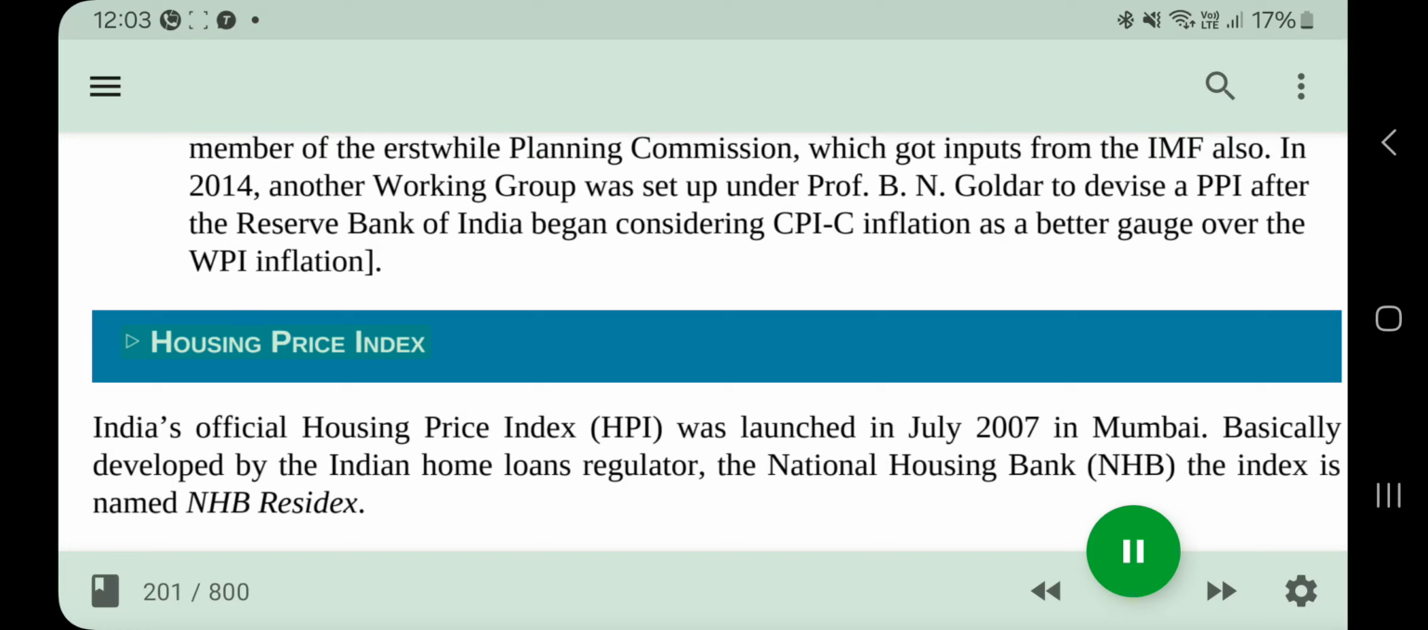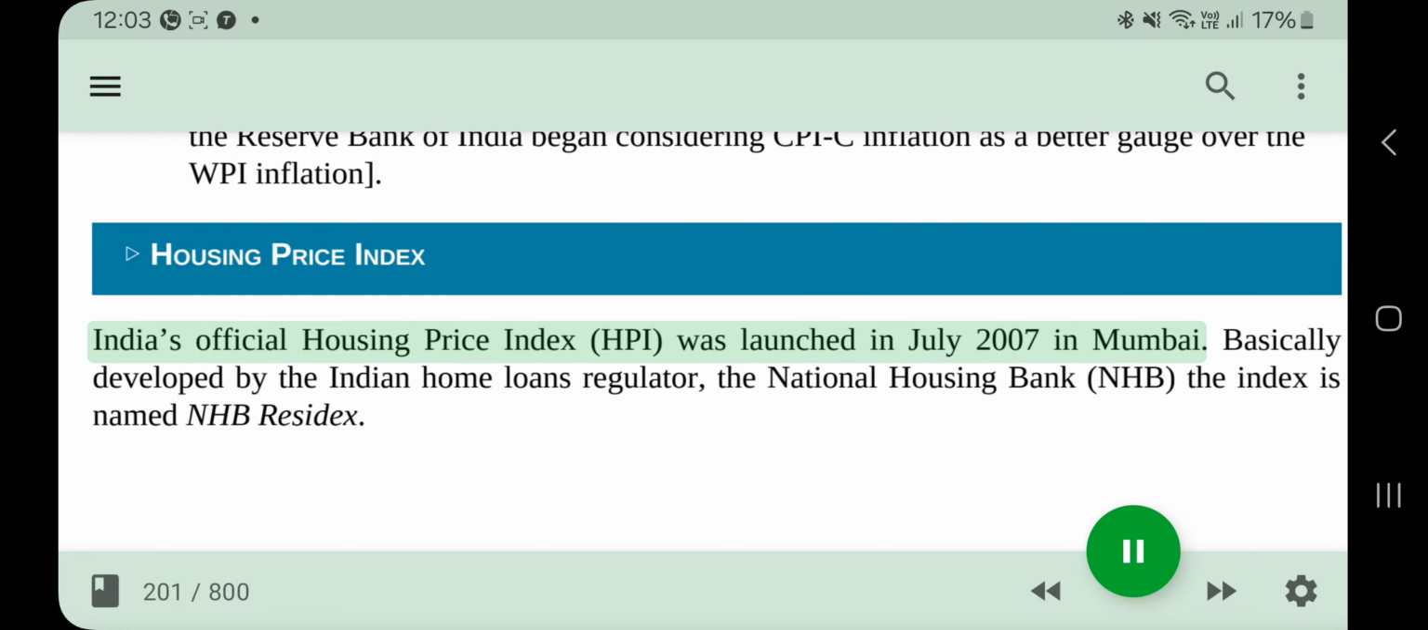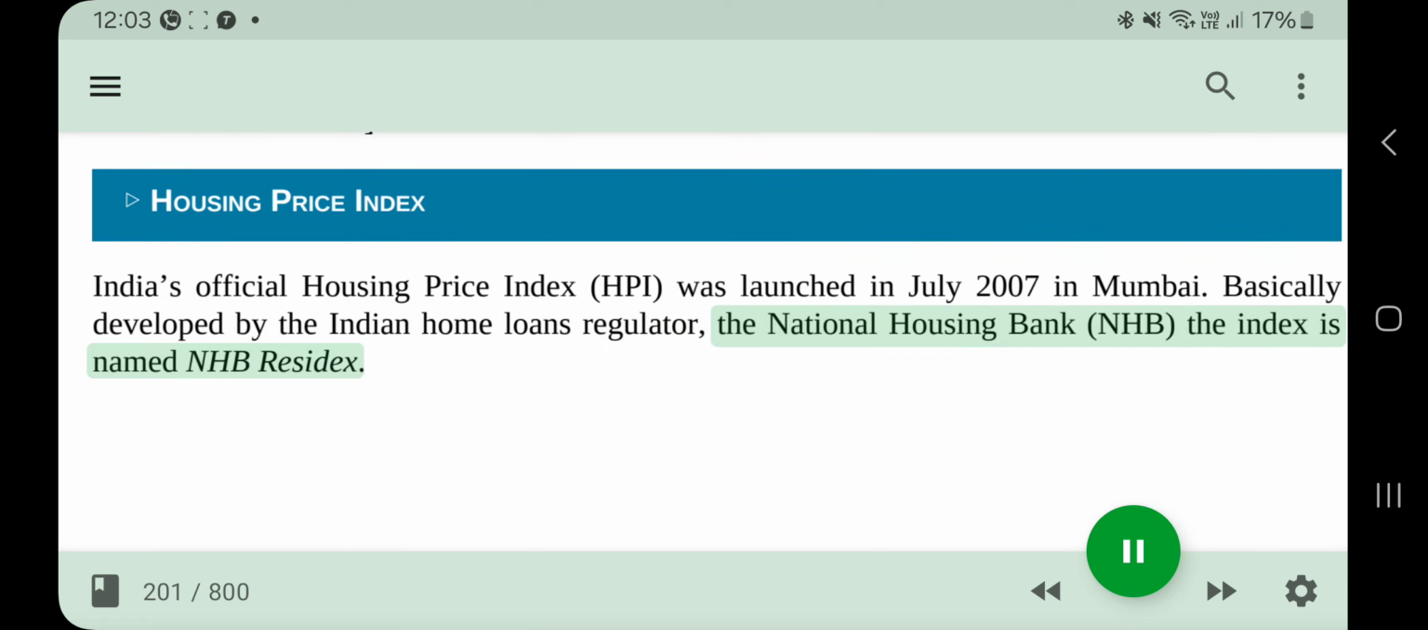Housing Price Index. India's official housing price index, HPI, was launched in July 2007 in Mumbai. Basically developed by the Indian home loans regulator, the National Housing Bank, NHB, the index is named NHB Residex.